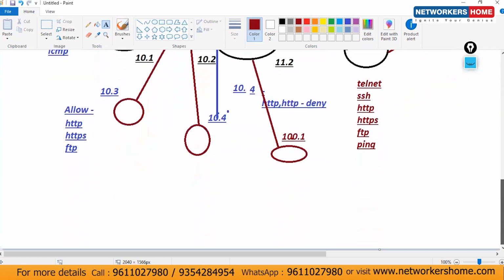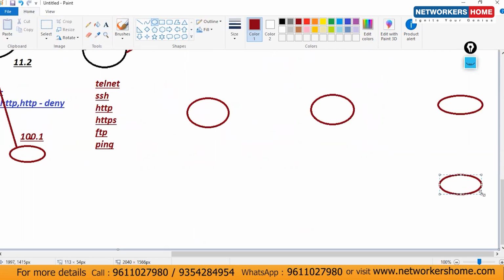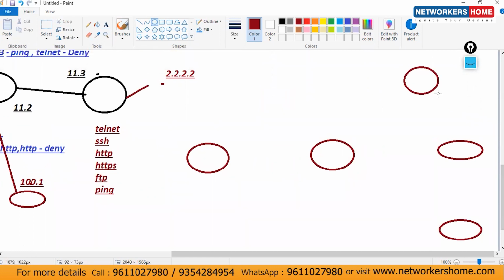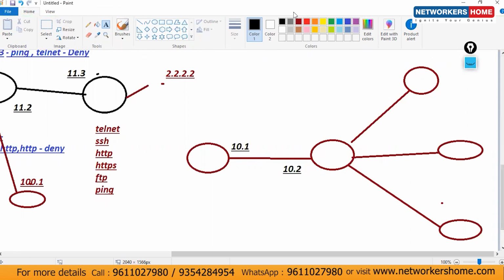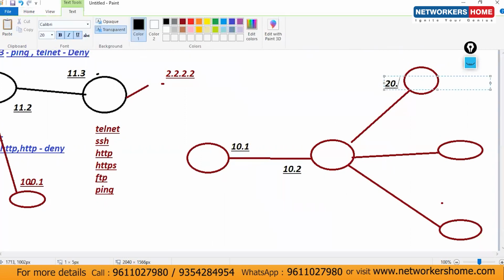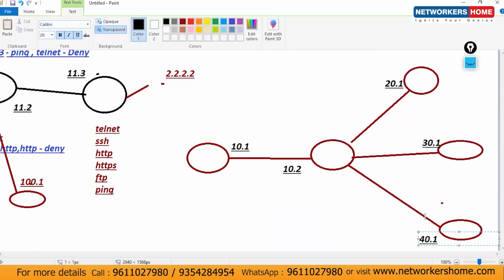Now the second condition is all about the extended one. Let's consider I have 3 routers. Now 10.1, 10.2, 20.1, 30.1, and 40.1.